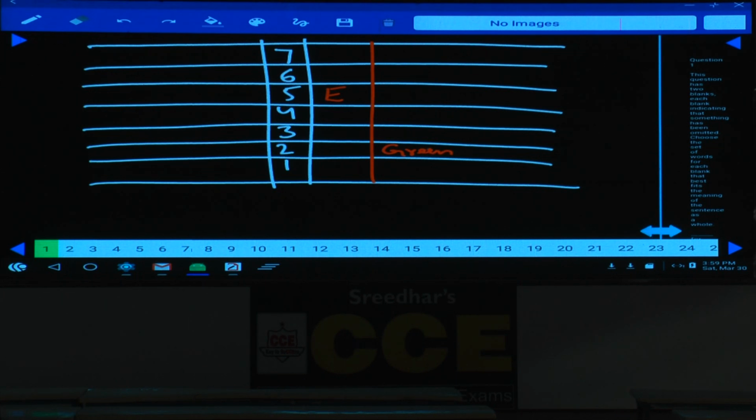A lives on one of the odd number floors above the one who likes green. Hence, A can be either on the 3rd floor or on the 7th floor. Above green, there are only 3 odd number floors, 3, 5 and 7, out of which 5 is ruled out because E is staying on the 5th floor. Hence, this person must be either on the 3rd floor or on the 7th floor. A lives on one of the odd number floors above green.